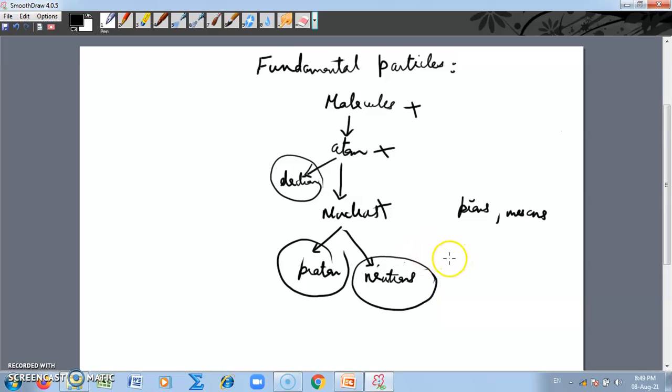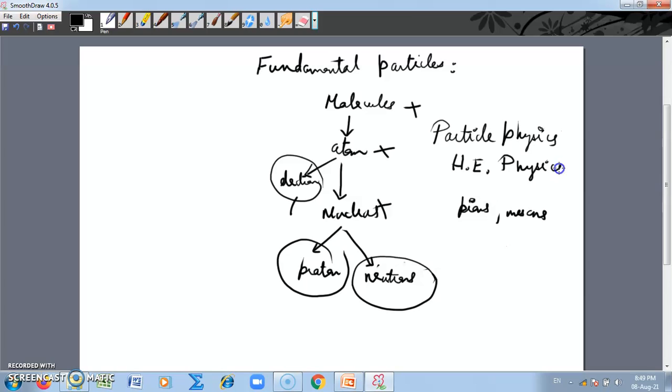And so there was a necessity of studying all these as a separate branch of physics, and that branch of physics is called particle physics. Particle physics is also known nowadays as high energy physics. Why high energy?